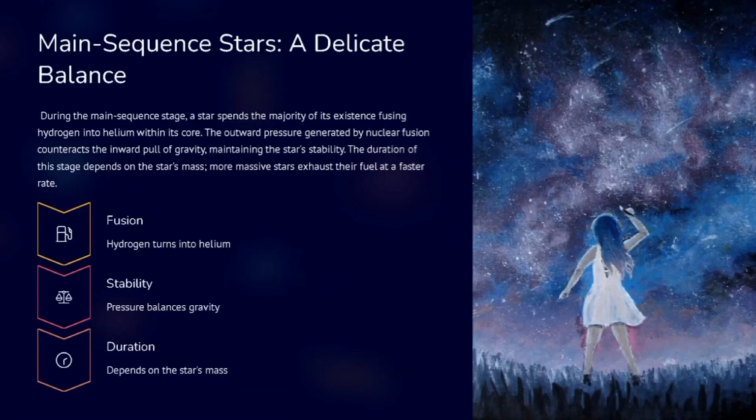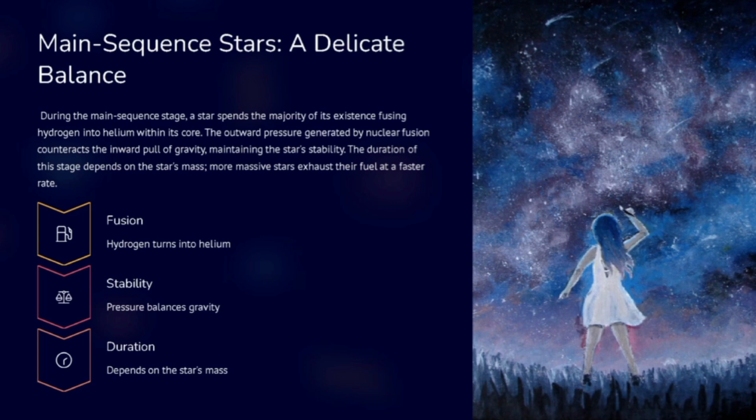Next, main sequence stars. During the main sequence stage, a star spends the majority of its existence fusing hydrogen into helium within its core. The outward pressure generated by nuclear fusion counteracts the inward pull of gravity, maintaining the star's stability. The duration of this stage depends on the star's mass. More massive stars exhaust their fuel at a faster rate.